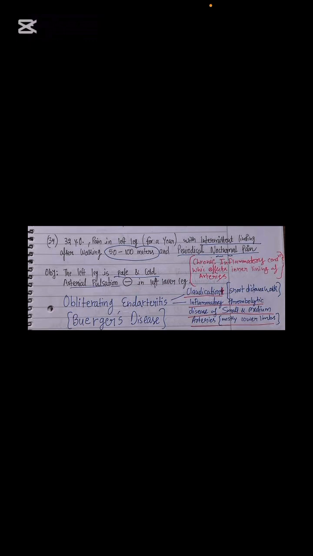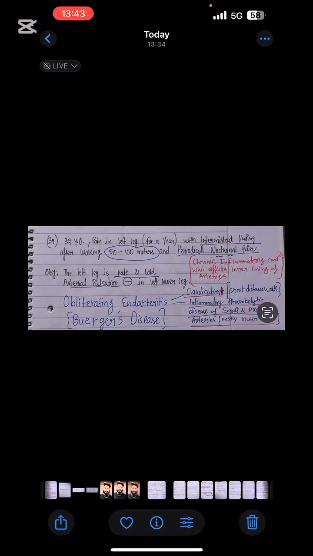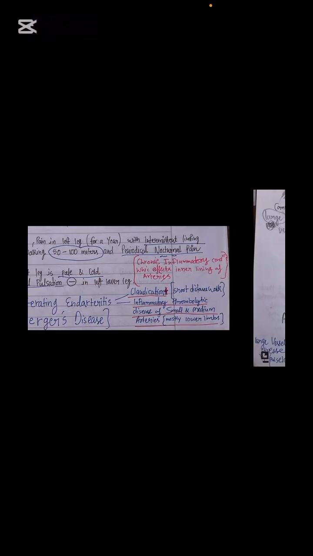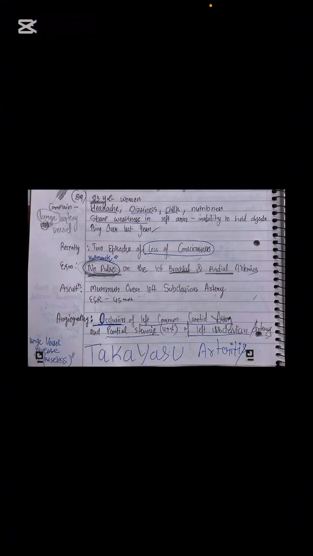In this question, the intermittent claudication at 50 to 100 meters is a hallmark finding for Buerger's disease or obliterating endarteritis, and the pulse was not there in the lower leg. So this is a hallmark finding for obliterating endarteritis. And sir, why is the leg pale and cold? Arterial pulse is not there, which means there is no supply over there. When some part of our body is ischemic, it will look pale or bluish, and it will be cold in nature.